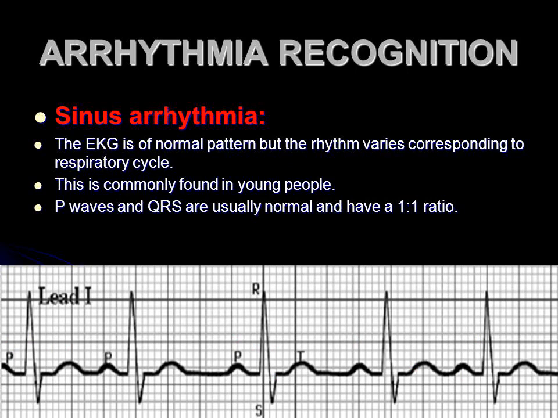Sinus arrhythmia. The ECG is of normal pattern but the rhythm varies corresponding to the respiratory cycle. This is commonly found in young people. P waves and QRS are usually normal and have a 1-to-1 ratio.